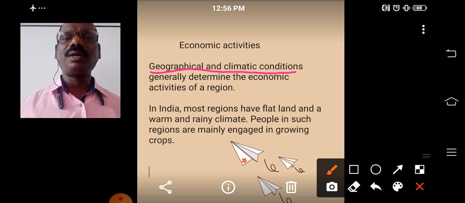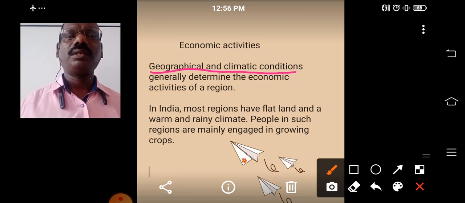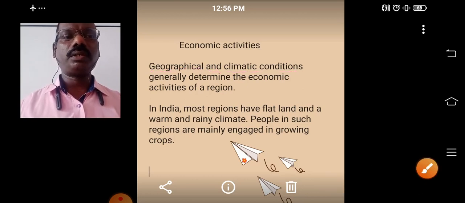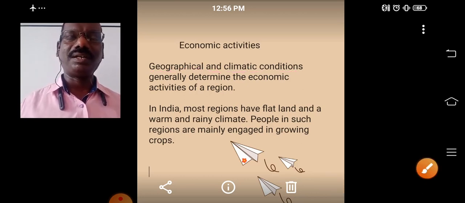Okay, so the people in such a region, they engaged in growing crops. Most of the people of our country are doing agricultural activity, or a majority of our population are farmers only. Why? Because our land and climate is suitable for agriculture. So our population is engaged in agricultural activities.